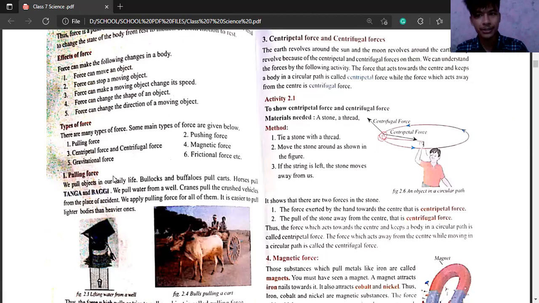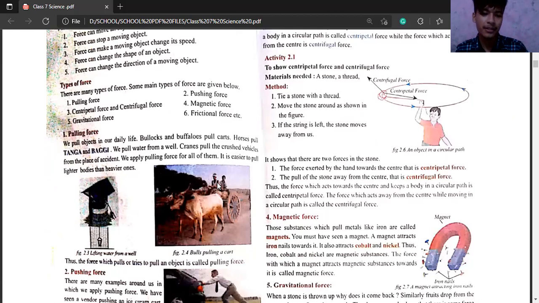From the term also, pull means pulling force means with pull. And that is a pulling force.